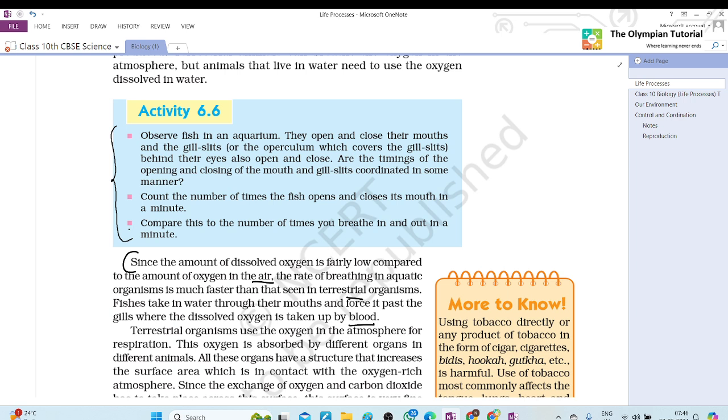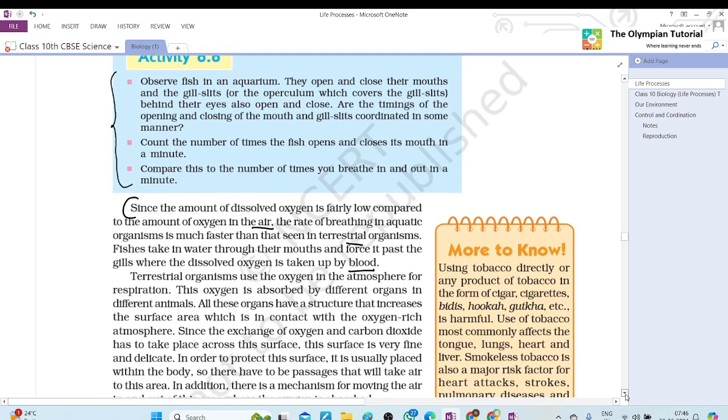So, Tanya, you observed the respiration of fish. Sometimes you went to the beach or anywhere. Mom, I have pet fish. You have? Yes, ma'am. Okay. So it opens its mouth and closes it. Why? Because it encourages breathing.